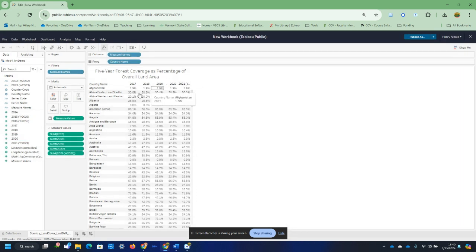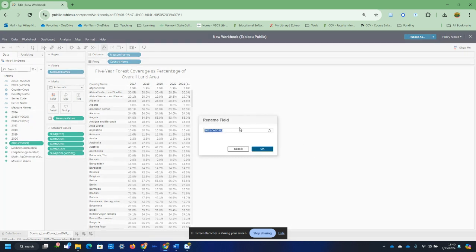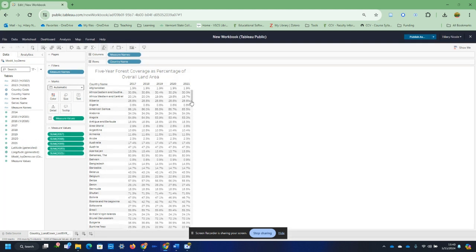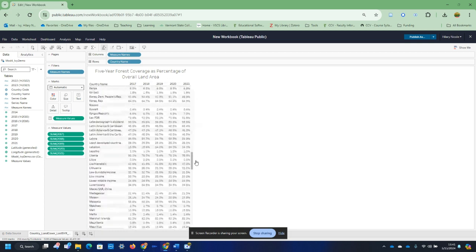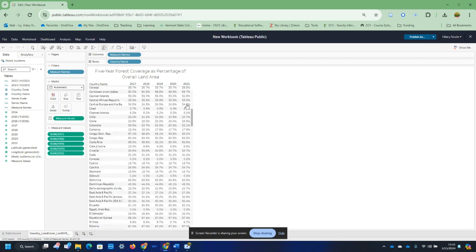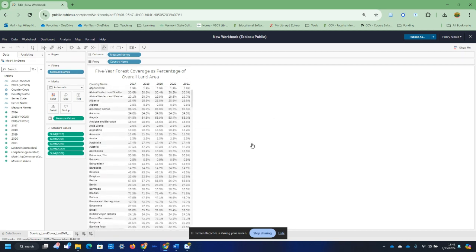All right. So we've created this initial table just to confirm again that we have a complete set of information. Okay. You'll notice that we have both countries and aggregates like the Arab world, things like this. So just to keep that in mind as we're going through this process. Okay, so I've identified that between 2017 and 2021, I have pretty complete data on forest coverage as percentage of overall land in all areas. So now I want to create a calculated field to tell me the year-over-year change in this indicator.